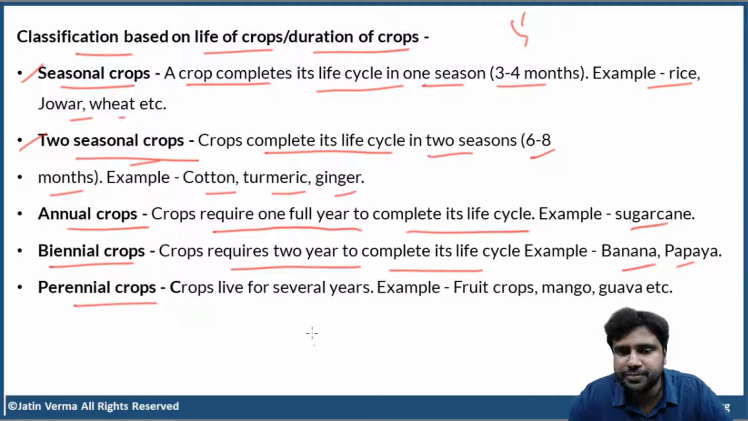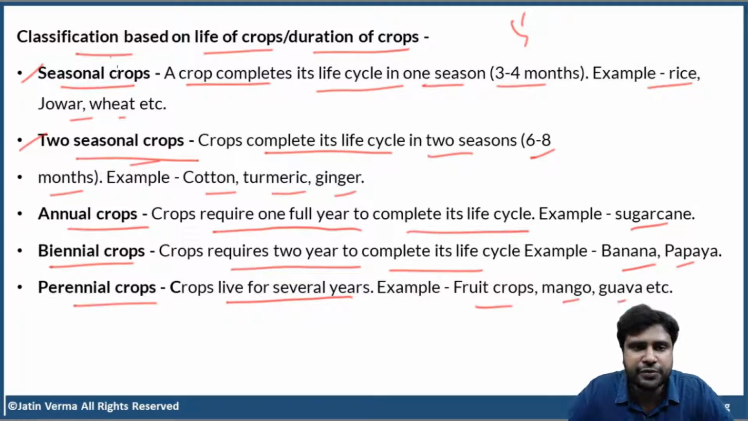Perennial crops. Crops that live for several years. For example, fruit crops, mango, guava. They all live for a very long time. They have a very large lifespan. So this is how we classify crops based on the lifespan or duration of the crops.